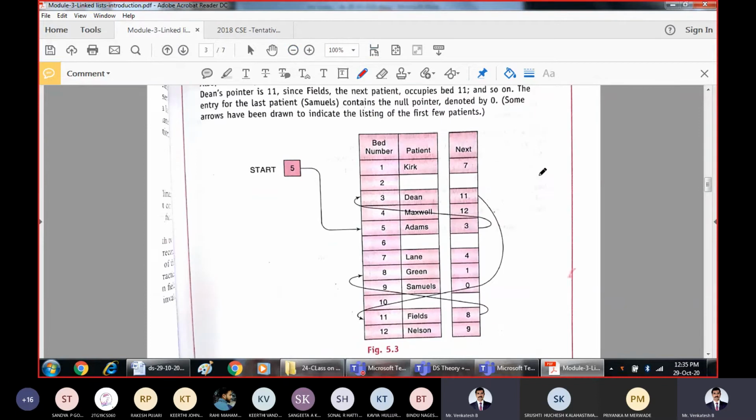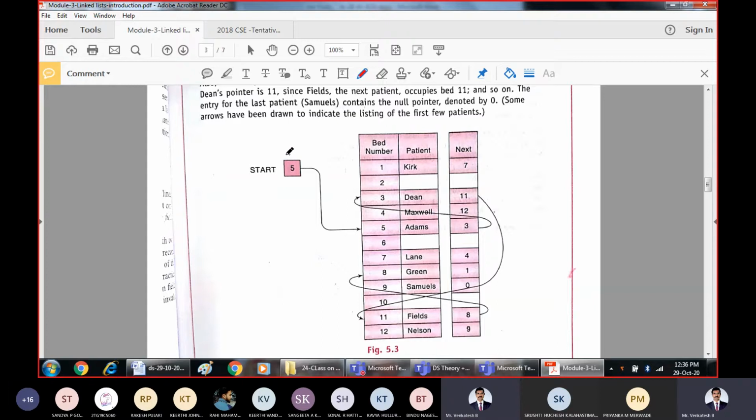Okay, right? This is the hospital scenario. These are the bed numbers and these are the patients who are occupying that particular bed. And this next indicates the pointer to the next node. Next indicates the pointer to the next bed. So what happens here is the hospital can maintain the details of the first bed, that is the first admitted patient. They go on linking with the next admitted patient. That will make it easy for them to find the beds which are free now.